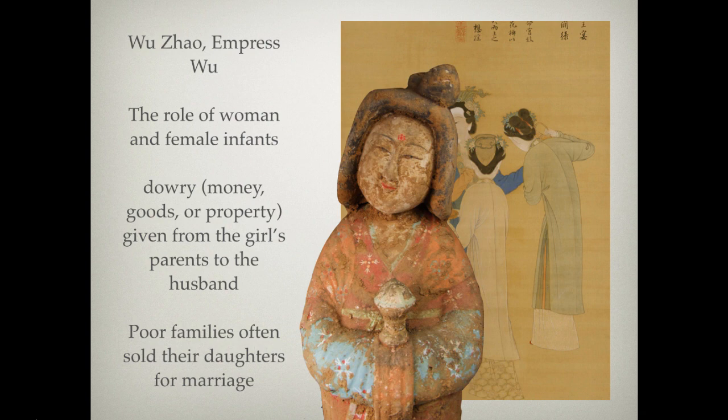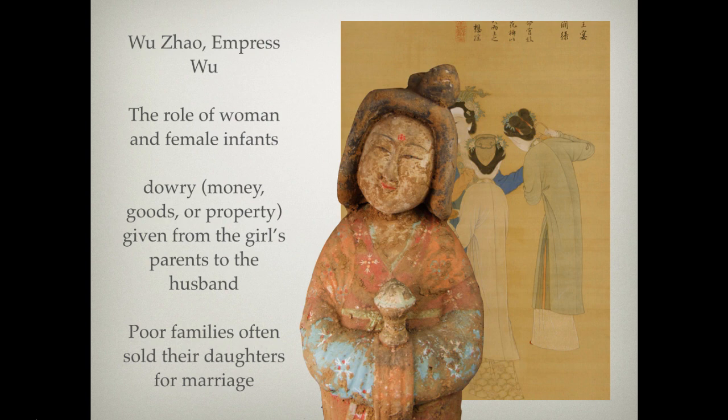And so the role of women remained really homemaker, right? From infancy, women would be set for this. And we see also the practice of the dowry, right? The giving of money, goods, or property. This was given to the husband from the girl's parents, in a certain sense, to take care of her as if she's a burden.